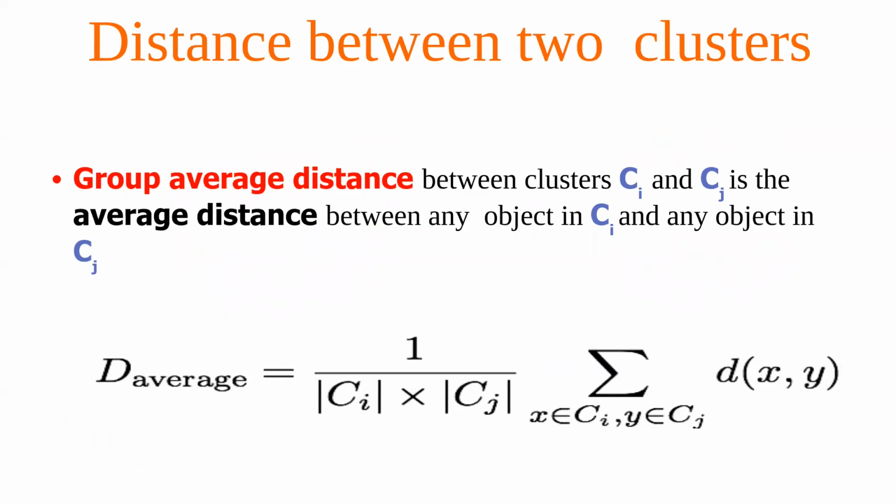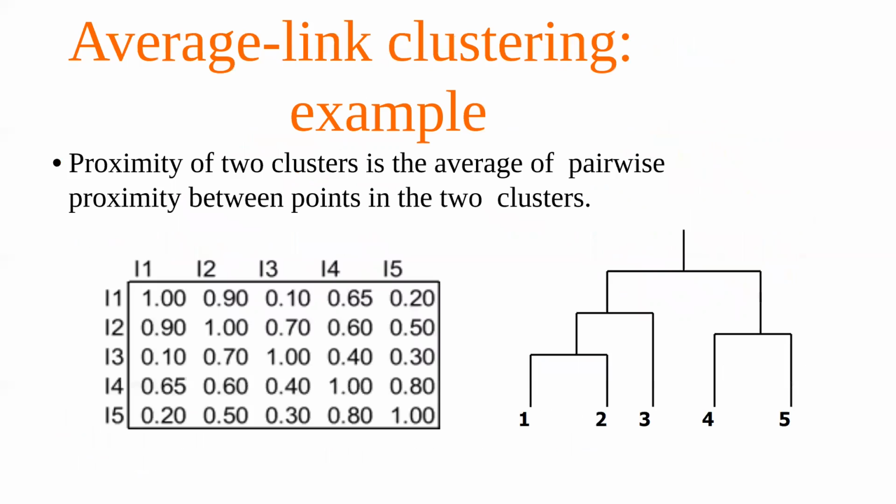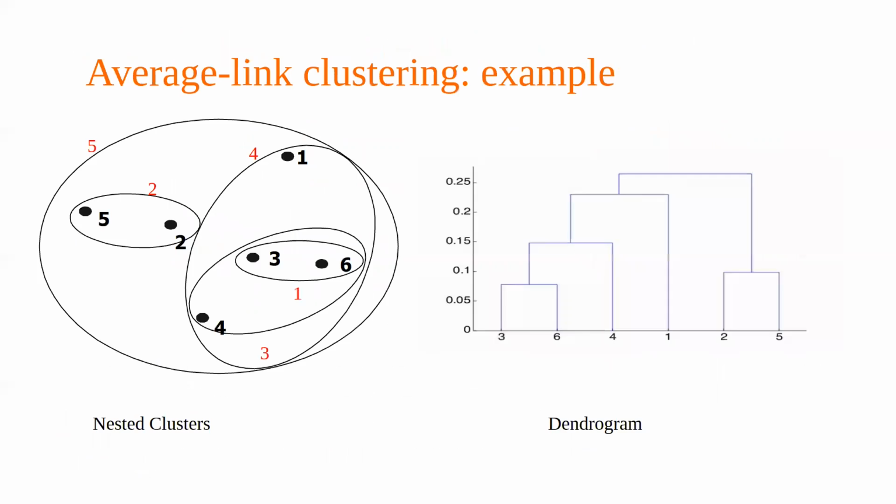All the formulas are available, but I don't want to spend too much time on those. For example, we can also go for the group average distance, where we take the distance between all of them and then average it out. So three different ways we have seen: the single link, the complete link, and the average link.